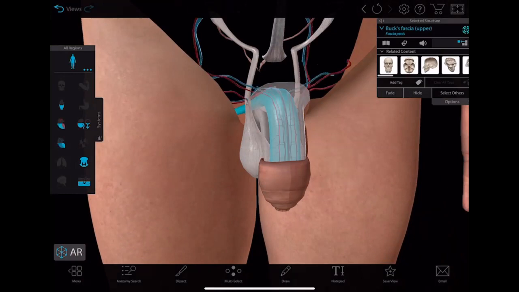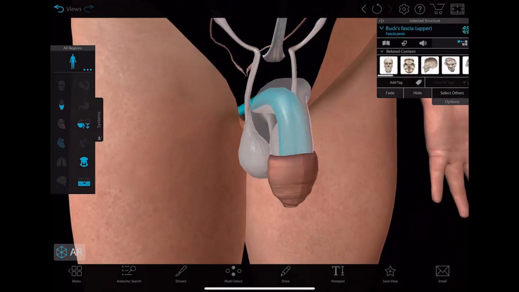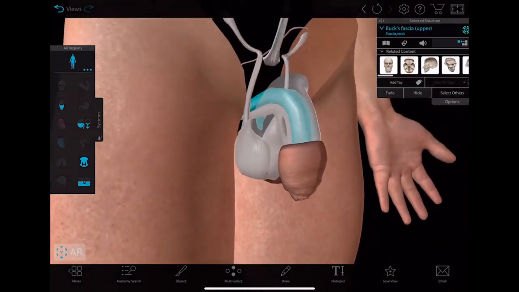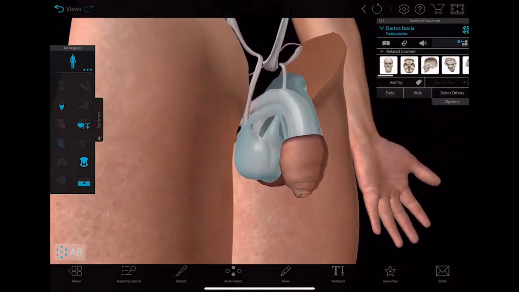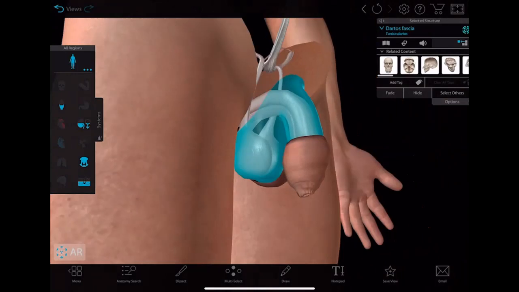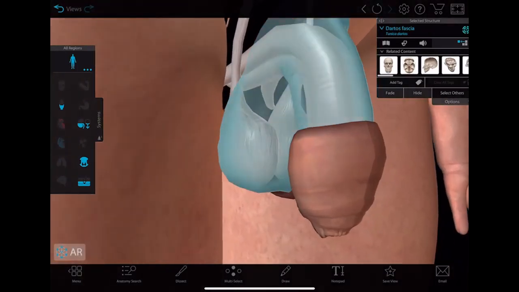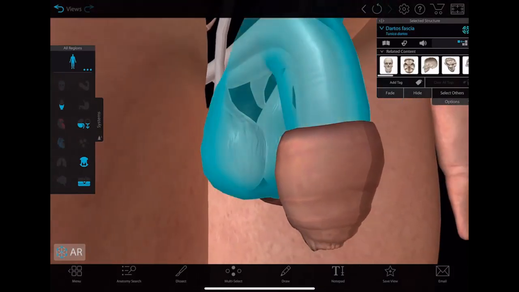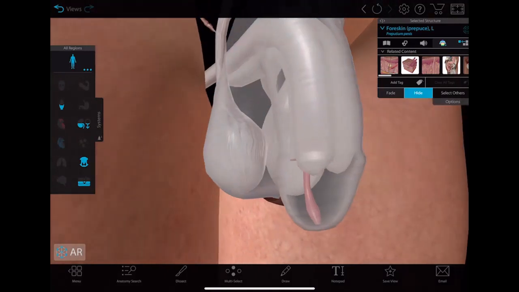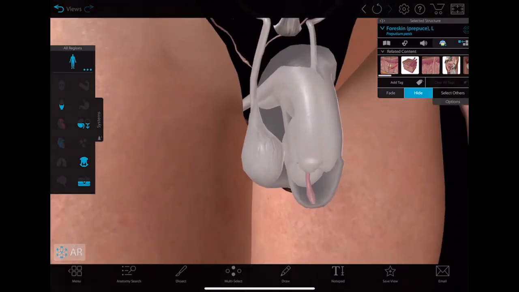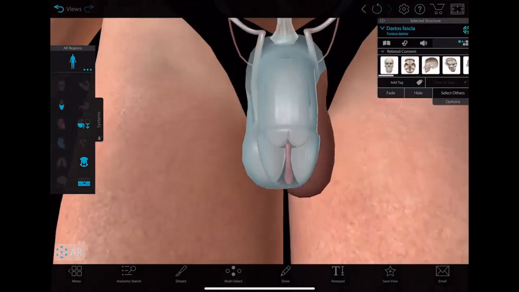The selected structure is Buck's fascia, whereas this is Dartos fascia.